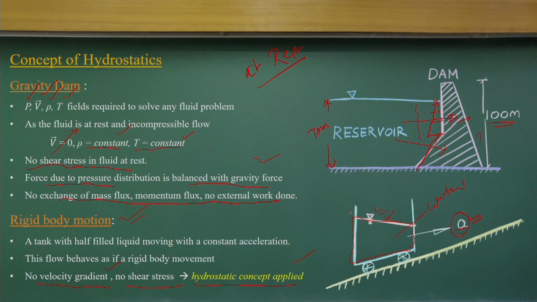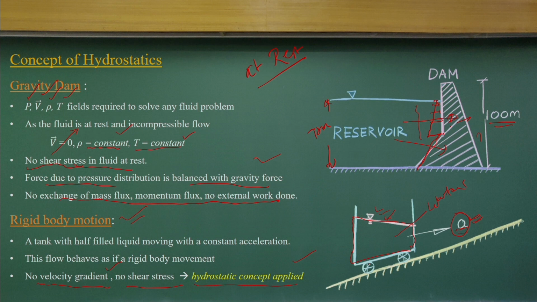But in the case of rigid body motion, the fluid moves as a rigid body, like the tank moving with a constant acceleration a. Similar conditions can be considered for any liquid-filled container moving with a constant acceleration a, and what the free surface would be, what the height of the free surface would be, we can compute all of it, which I will tell you later on.